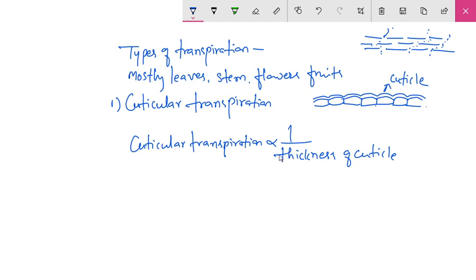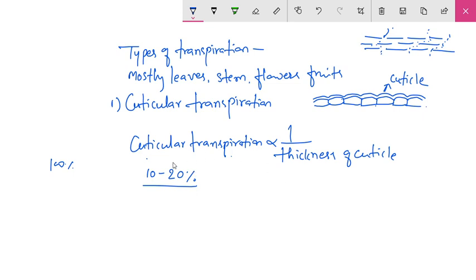This cuticle is present in herbaceous stems, flower parts, fruit parts, leaves and other parts of the plants. Cuticular transpiration may be only 10 to 20%. That means if the total transpiration is considered 100%, only 10 to 20% of transpiration takes place through the cuticle. This is known as cuticular transpiration.